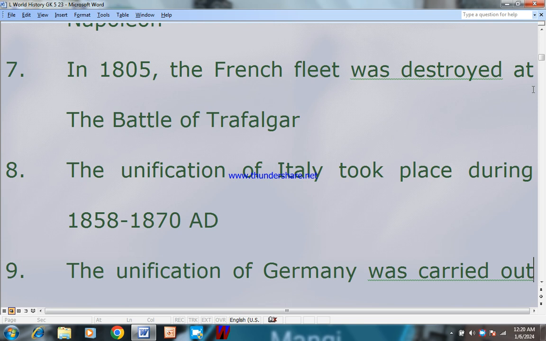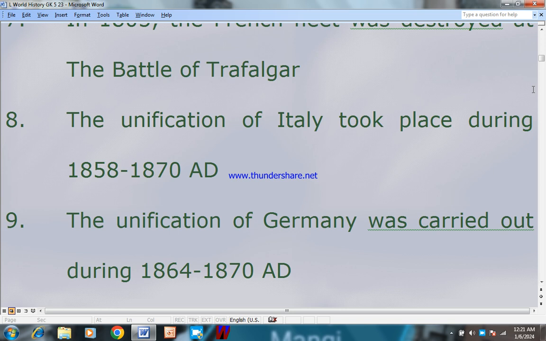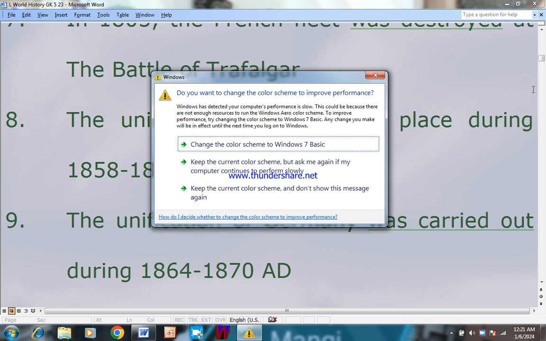Number 7. In 1805, the French fleet was destroyed at the Battle of Trafalgar. Number 8. The unification of Italy took place during 1858 to 1870 AD, and Italy was many times disintegrated.